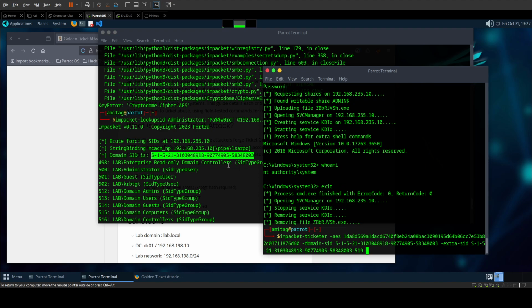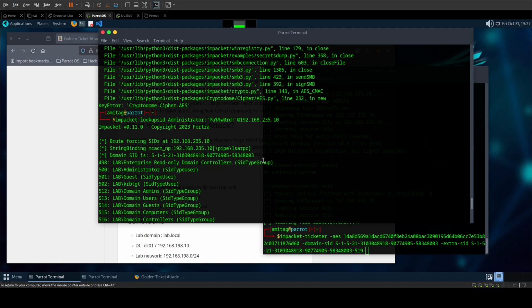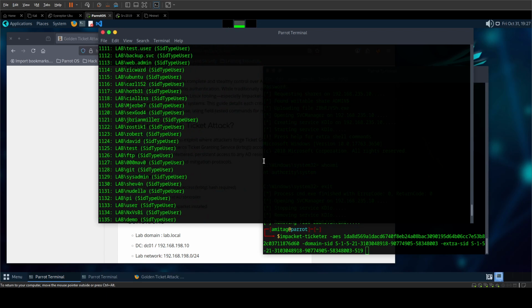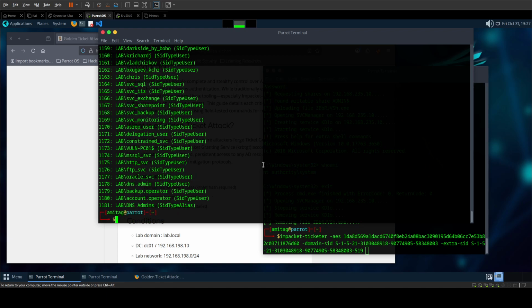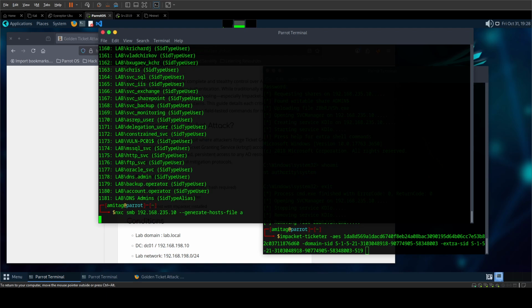Okay, and the other thing that we are looking for is the host name, right? We don't want it for ticketer, but we will be needing it later. So what I'm going to do is say NXC SMB 192.168.235.10 and --generate-hosts-file.